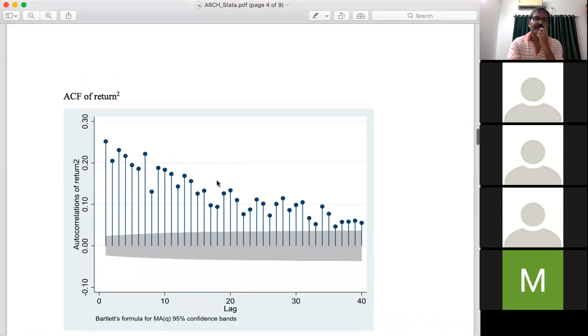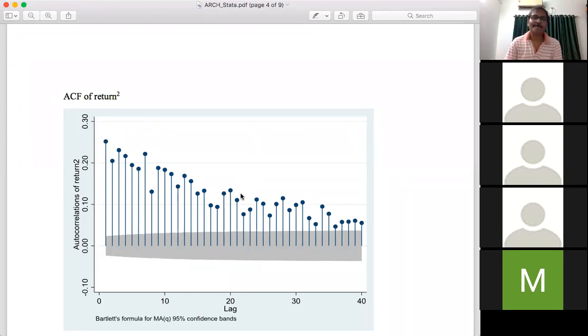Here we looked at the autocorrelation function of return square. The shape of the autocorrelation function of return square is monotonically declining. Just try to remember the autocorrelation function for an AR series. If the autocorrelation function for an AR series declines slowly over time, you can infer that the series may contain a unit root.